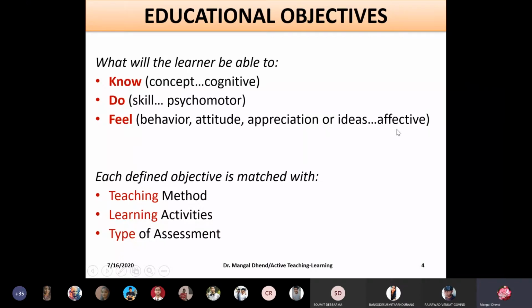There has to be bonding between you and me. So that feeling is very important, and therefore we must focus on these dimensions also. If we are planning any sessions, the teaching method is very important. Learning activities are very important. And not only activities, but assessment of activities is also important. Fortunately, we now have marks for practical part B.